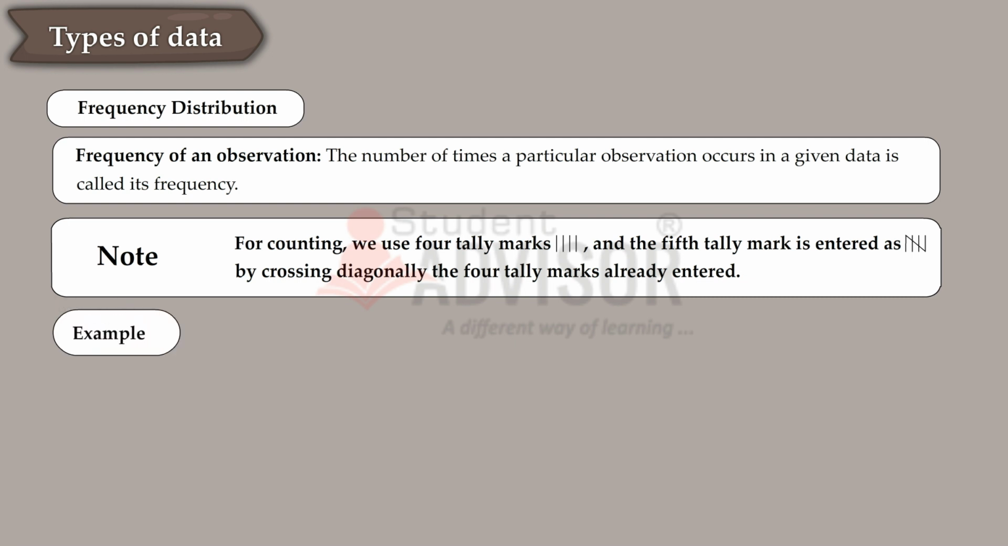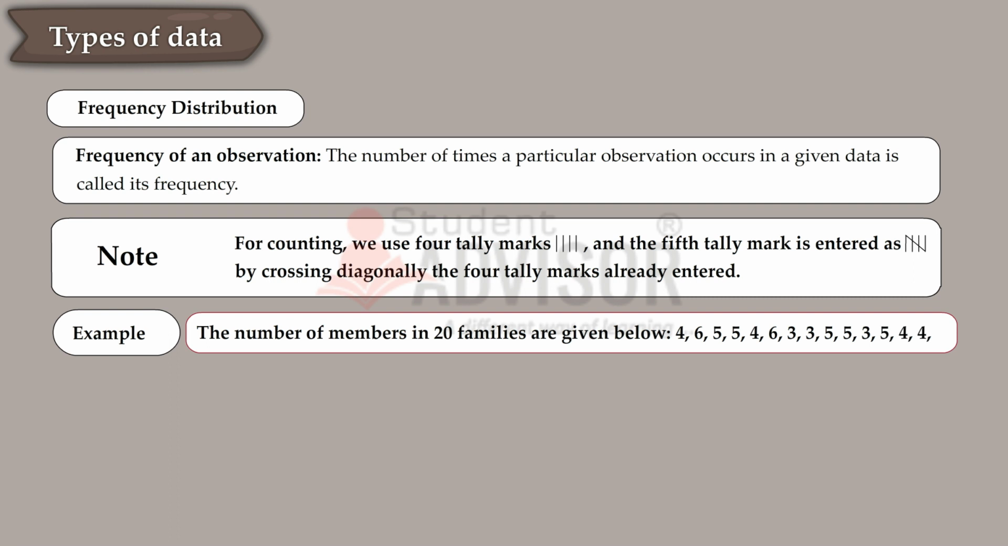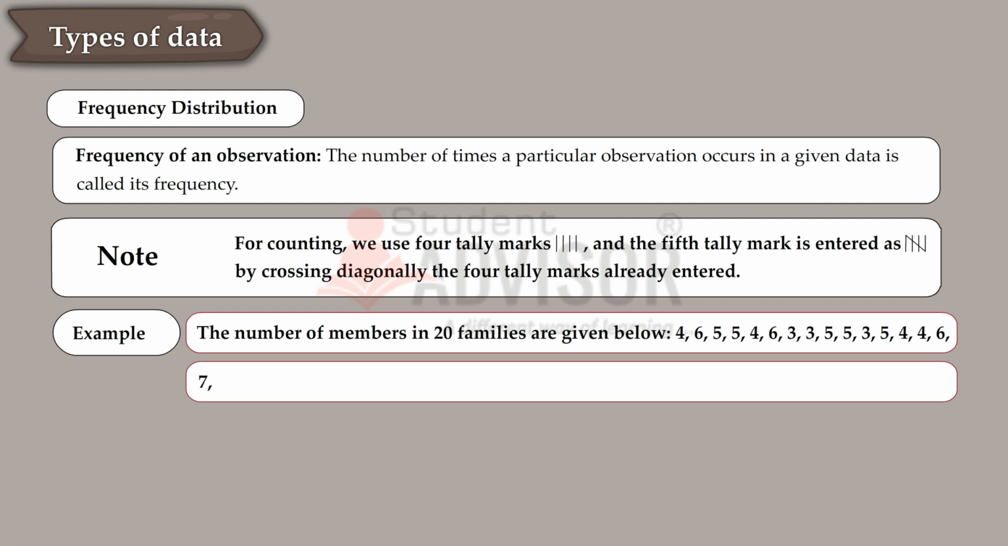Study the given example. The number of members in 20 families are given below: 4, 6, 5, 5, 4, 6, 3, 3, 5, 5, 3, 5, 4, 4, 6, 7, 3, 5, 5, 7. Prepare a frequency distribution of the data.